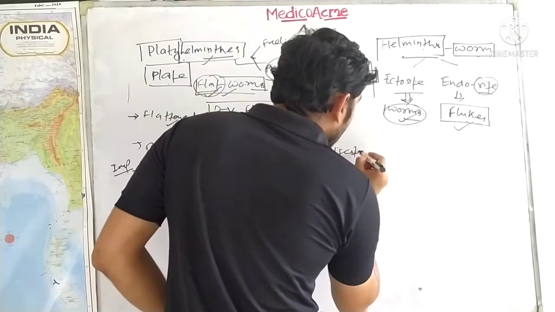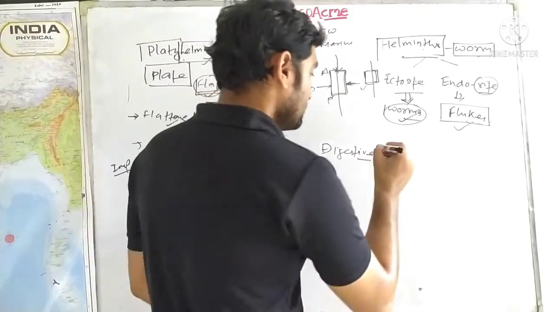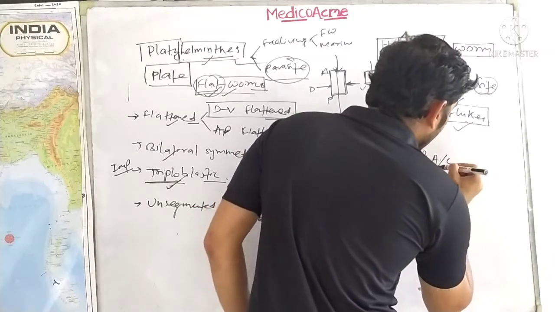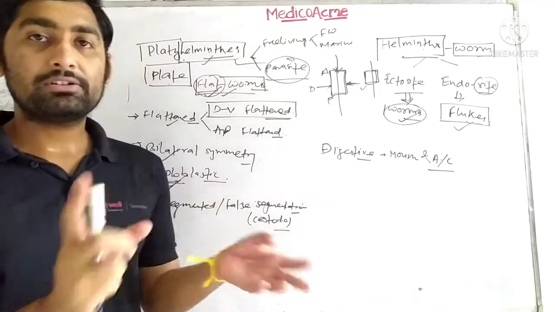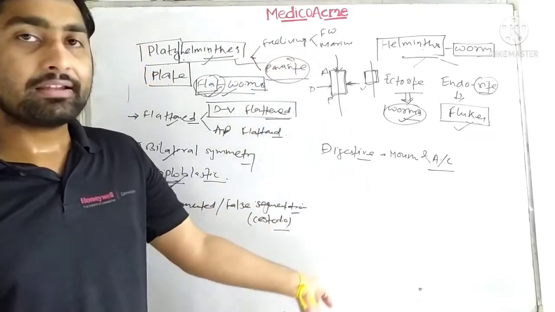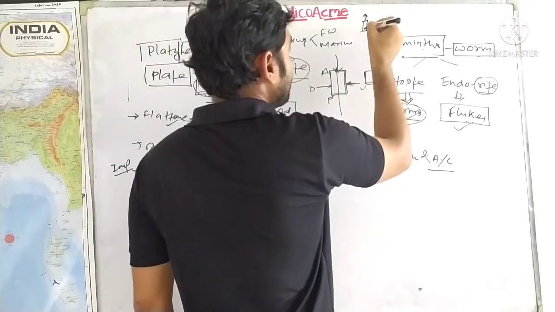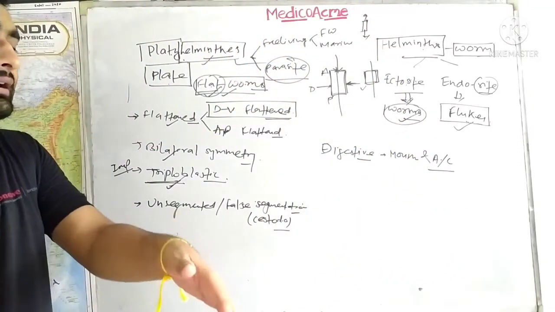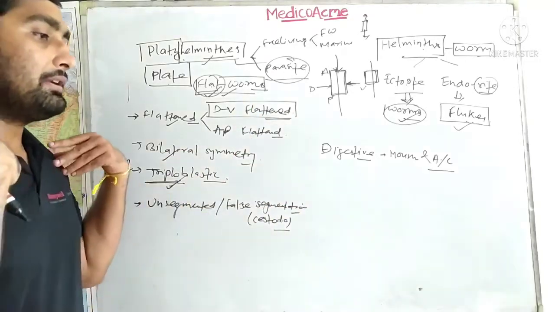So in the digestive system it has a simple mouth and alimentary canal, but not all the organisms have the alimentary canal. The second lecture will be on the adaptations of the helminths, which are parasites. I'll discuss it in detail. Sometimes what happens, suppose there is an organism and it has to be a parasite in an animal, then it should lessen its functions. Lessen its functions means that they will adopt your system.